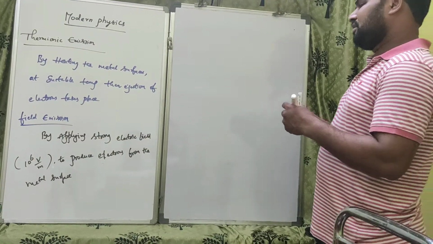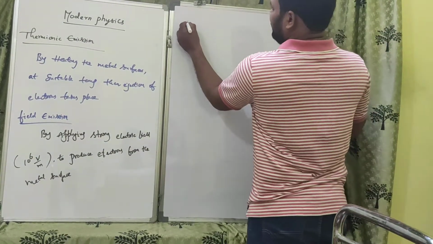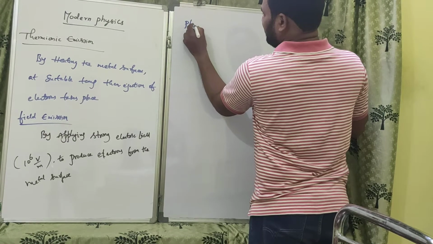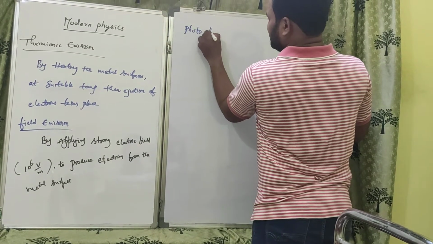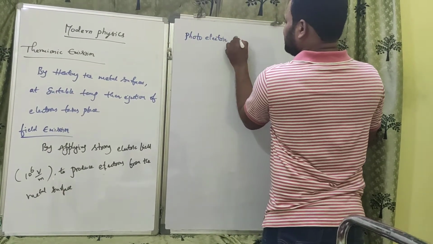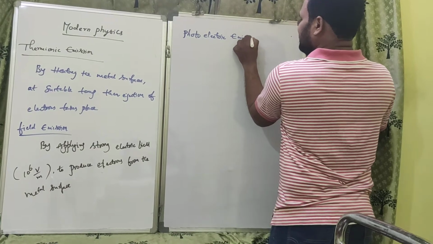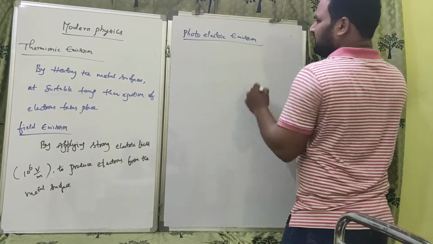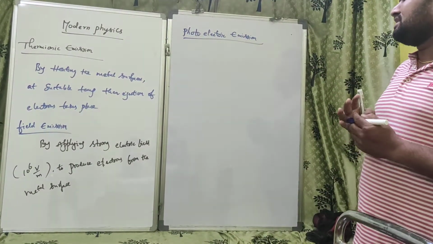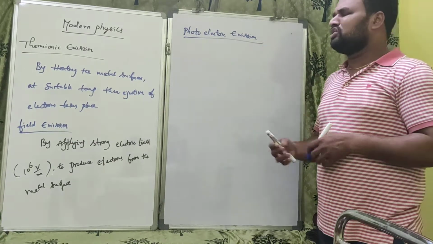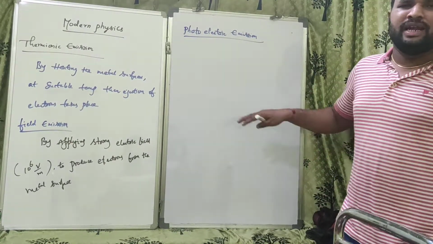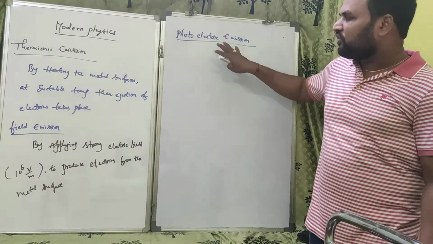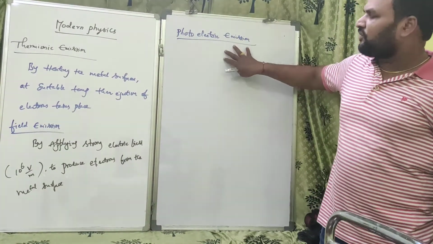Clear? Next, a very, very important topic, photoelectric emission. Generally, dual nature of radiation and matter is nothing but photoelectric emission. In this chapter, mainly we will discuss what is photoelectric effect and applications of photoelectric effect.